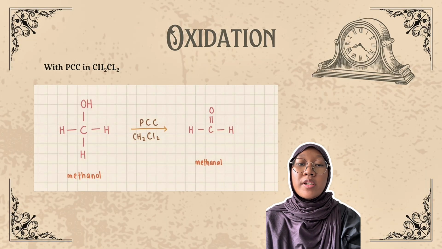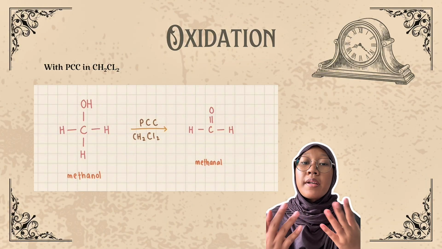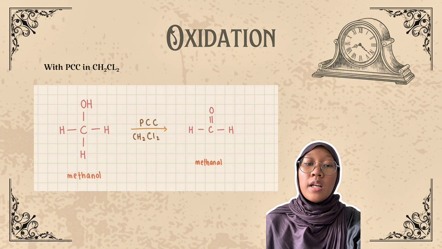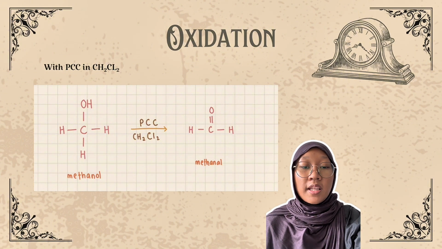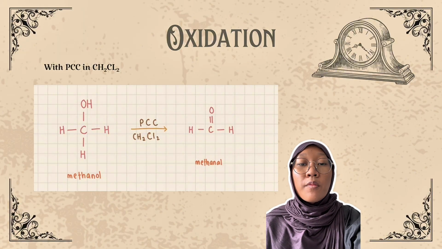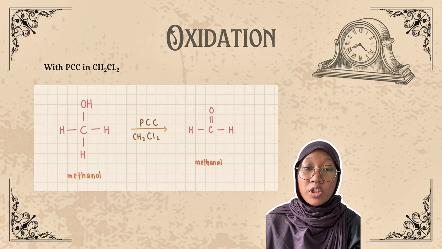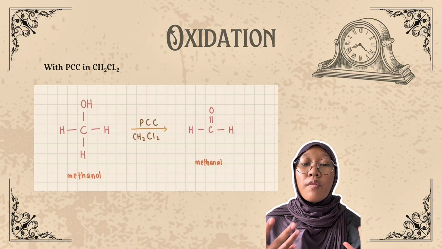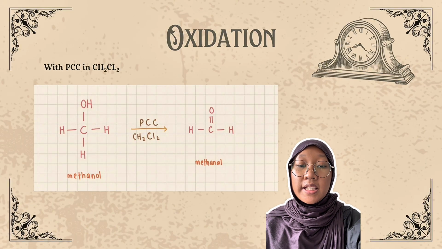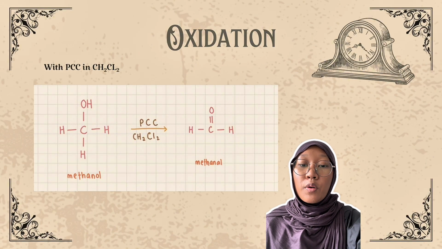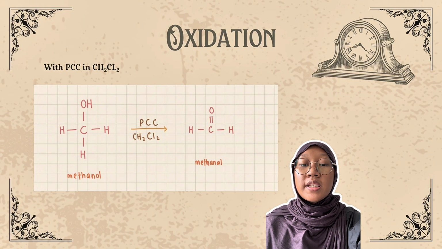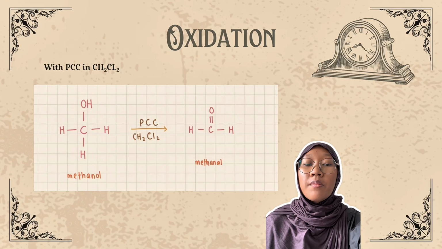This slide demonstrates the oxidation of methanol, a primary alcohol, using PCC in CH2Cl2. Here, methanol is oxidized to methanal, more commonly known as formaldehyde. PCC is chosen here specifically because it enables controlled oxidation. It also converts the alcohol to the aldehyde without over-oxidizing it to a carboxylic acid. This reaction highlights the importance of reagent selection in organic synthesis, especially when targeting specific oxidation states of carbon.